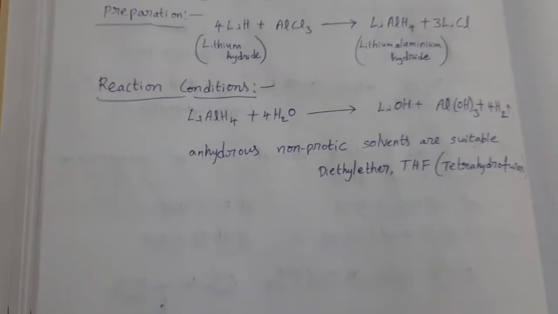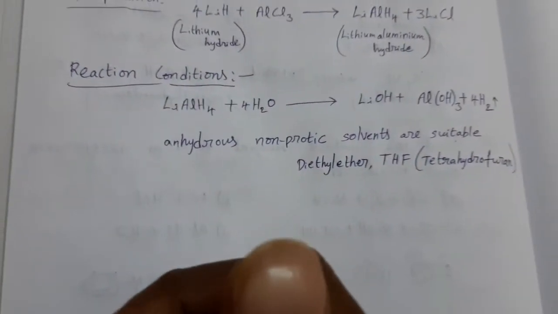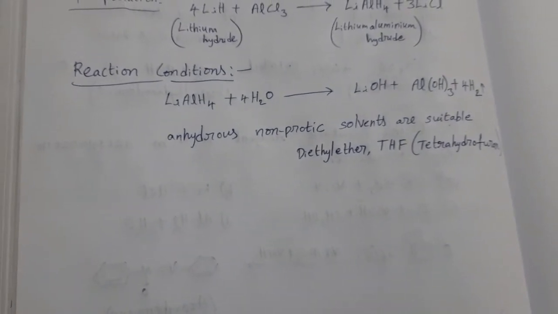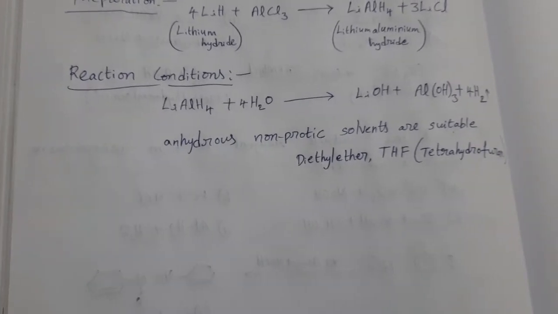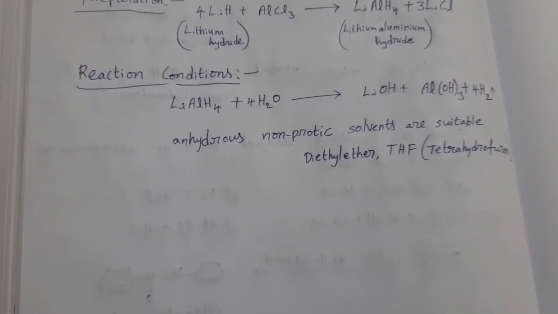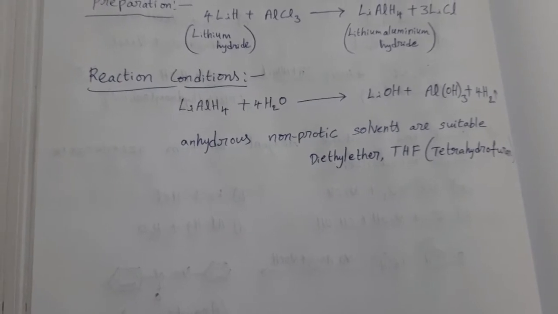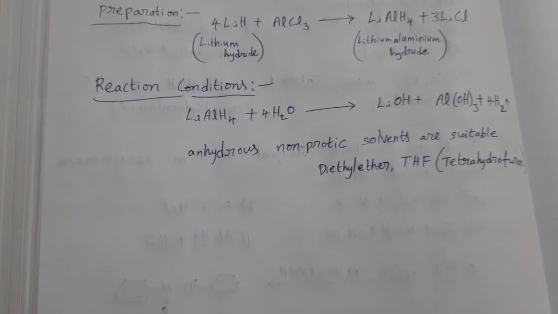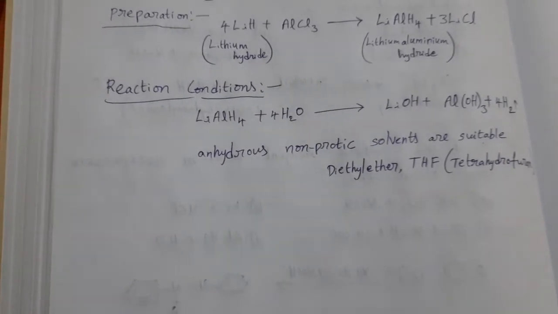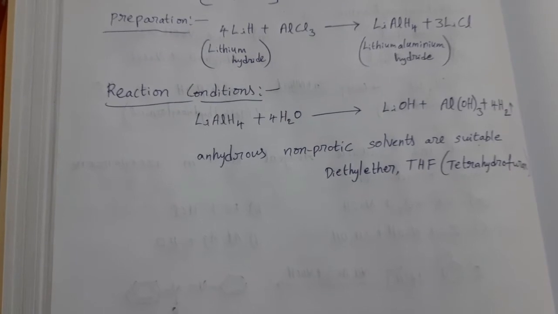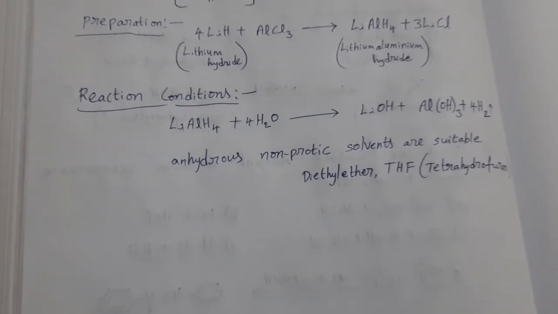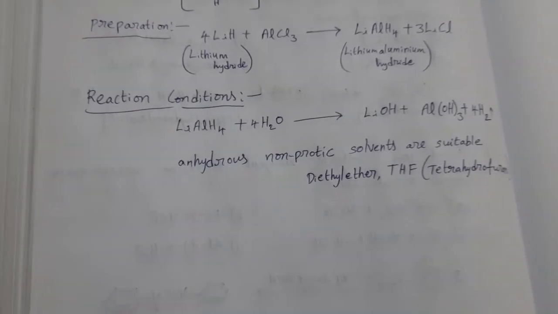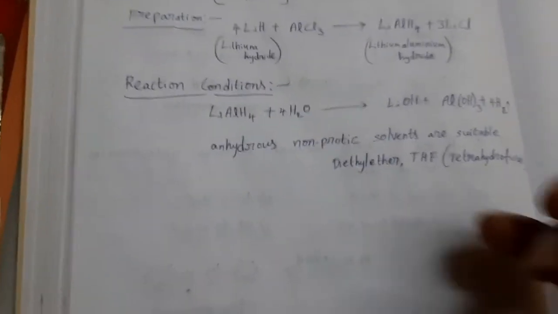Okay, now say this: aldehydes, ketones, carboxylic acids and some other functional groups all contain the C double bond O group. So these are simply called carbonyl compounds. Carbonyl compounds means organic compounds which contain the C double bond O group. So with these carbonyl compounds, the reactivity order for this LiAlH4 is, see here,